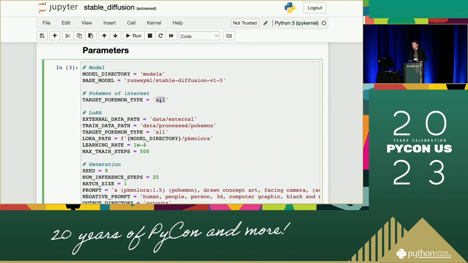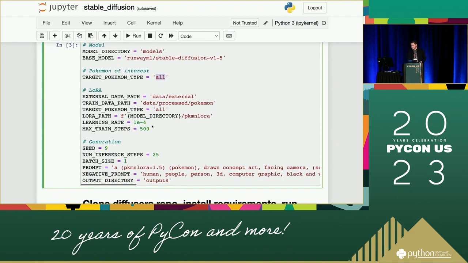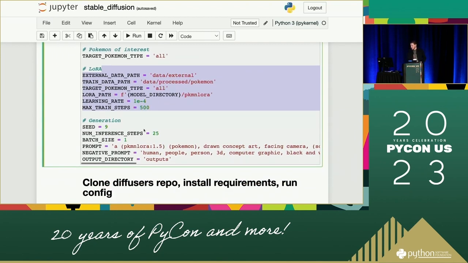Here I'm interested in targeting all Pokemon types. I could also change this to water or grass or dragon. And here we've got some model parameters, so the max training steps or the max inference steps. For the model I'll be showing you in a little bit, I set this to 5,000, I think. And then some stuff for generation. Text-to-image works with text as an input, and this is where the prompt comes in. As you can see here, we're using the LoRA that I trained in the pipeline.